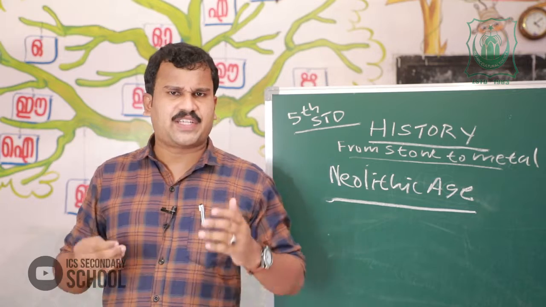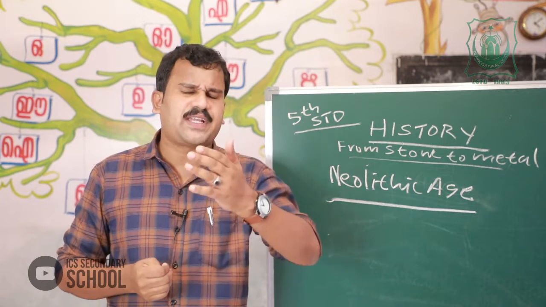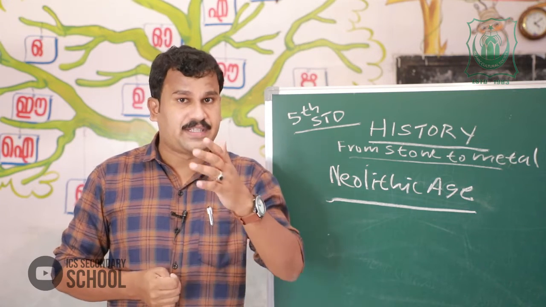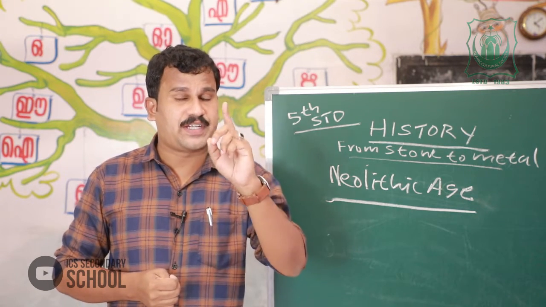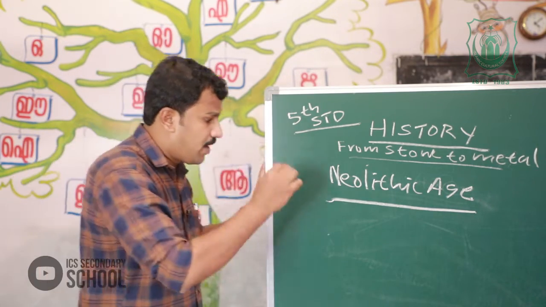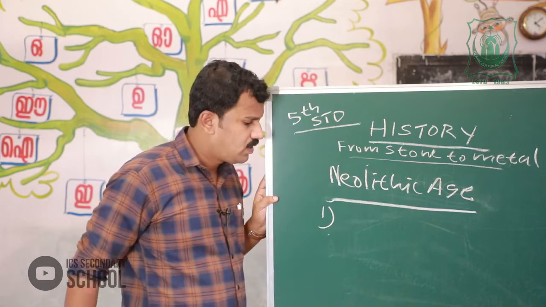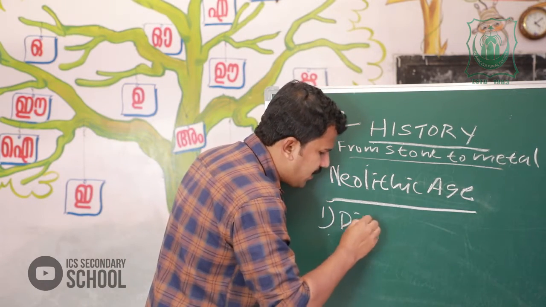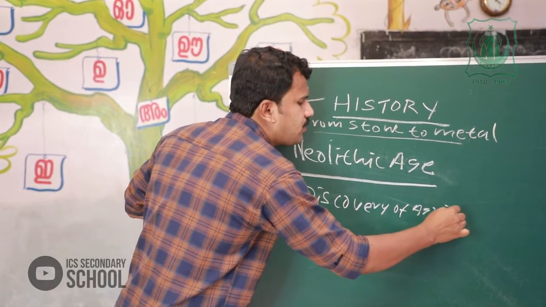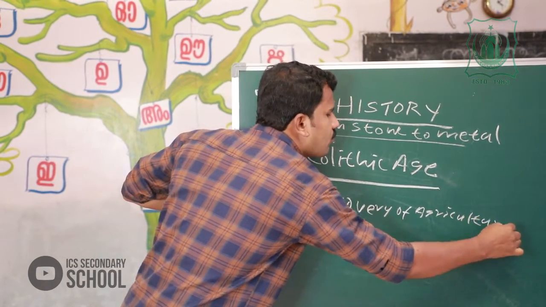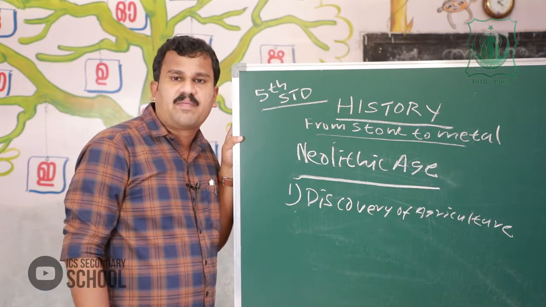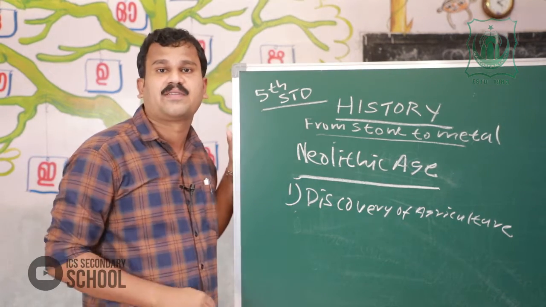What are the major developments that occurred during the Neolithic period? First one, discovery of agriculture. In the Neolithic period, people engaged in farming.